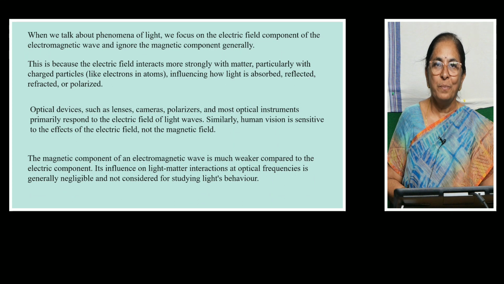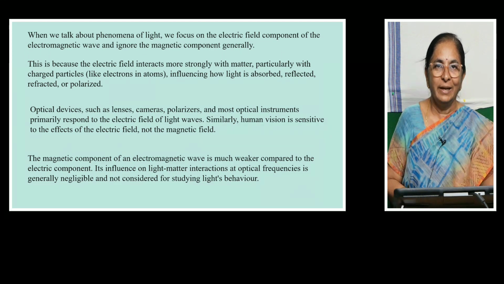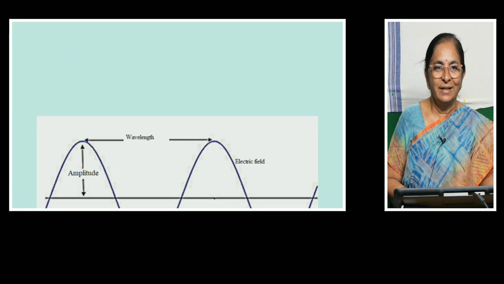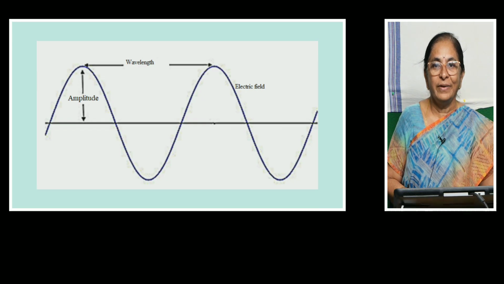The magnetic component of the electromagnetic wave is much weaker compared to the electric field component. Its influence on light-matter interactions at optical frequencies is generally negligible and not considered for studying light's behavior. So, when we represent light now, let us take the electric field component alone.